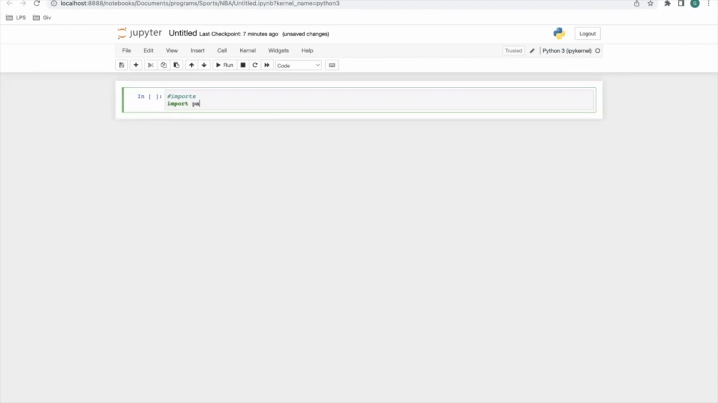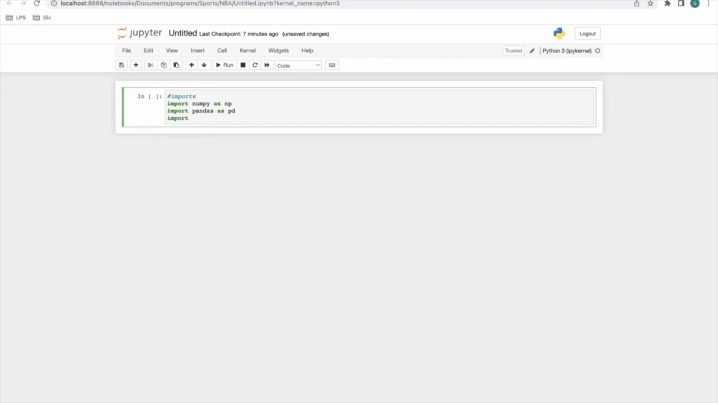Import pandas, of course, as PD. I like to bring my imports in alphabetical order. Oh wait, since it's alphabetical order, I'm actually wrong. It is pandas, but I want to import NumPy first, as NP. Okay, now we can import.